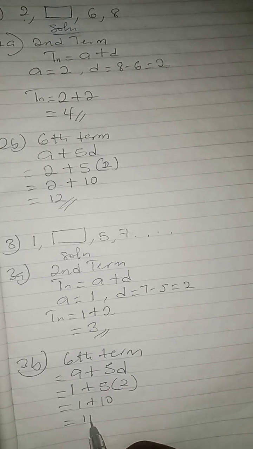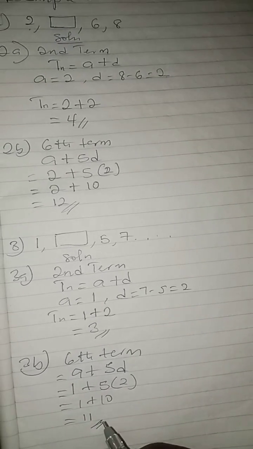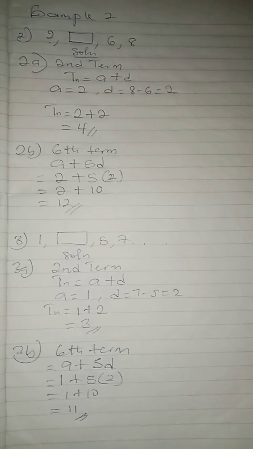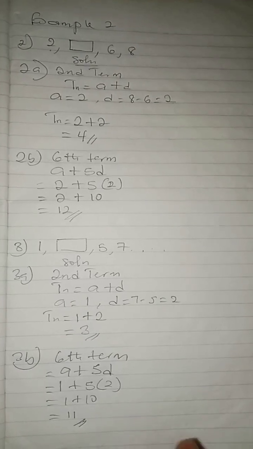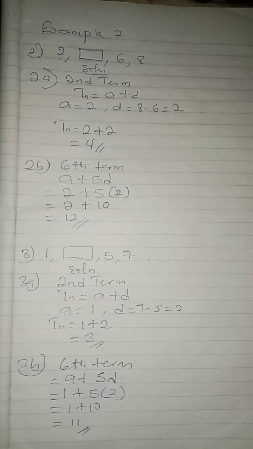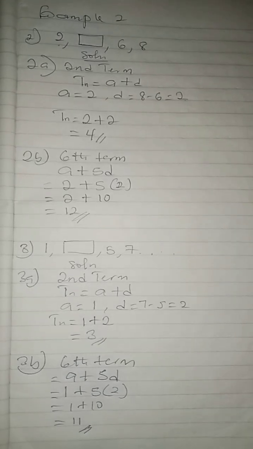11. Take note. So quickly, you're going to do something for me. I want you to look at question numbers 4, 5, and 6. Then drop your answer in the comment section.